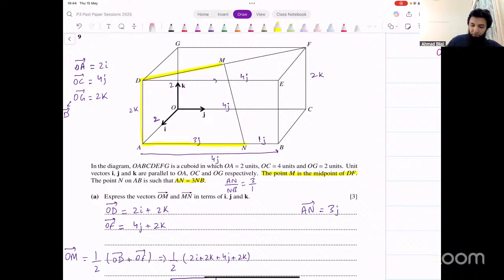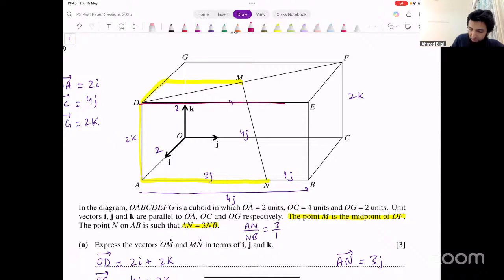We have to go from M to this point D first of all. Now, we don't know this direct vector from M to D. I could do something like this: let's go in this direction here, parallel to DE, and then go here. How would that work? Let me explain that.